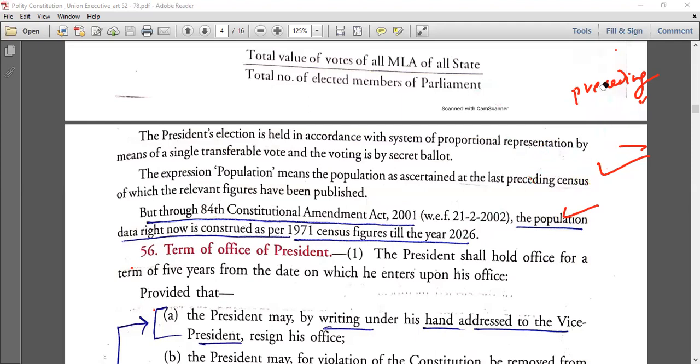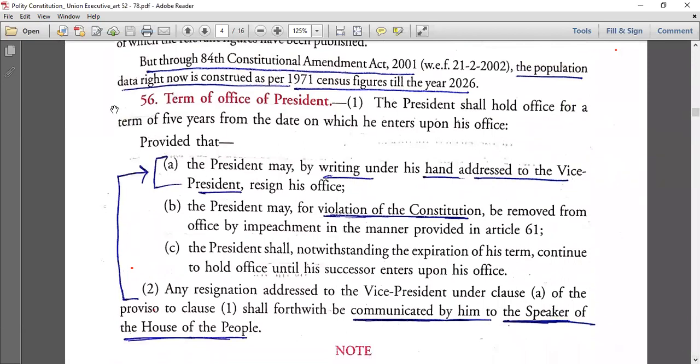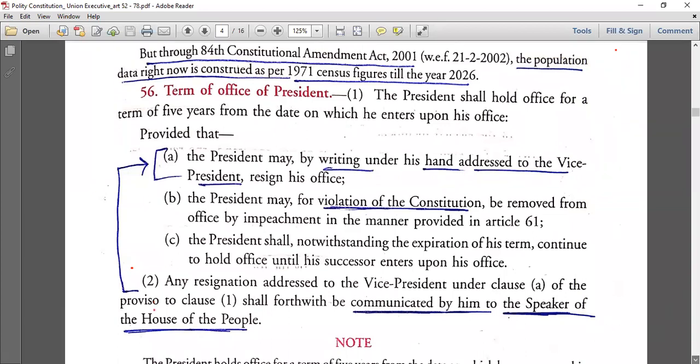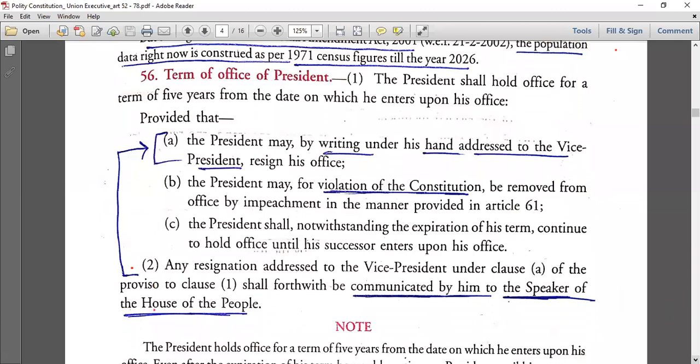Very important. Okay. Article 56. The president shall hold office for a term of 5 years from the date on which he enters his office. 5 साल का होता है. It is a very known fact now. Provided that, removal की बात हो रही है. Term of office, we will also talk about removal here itself.